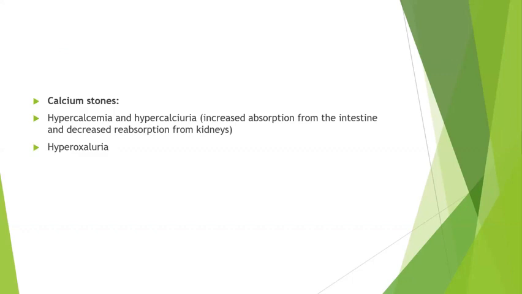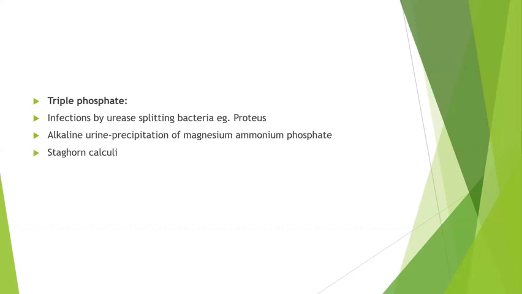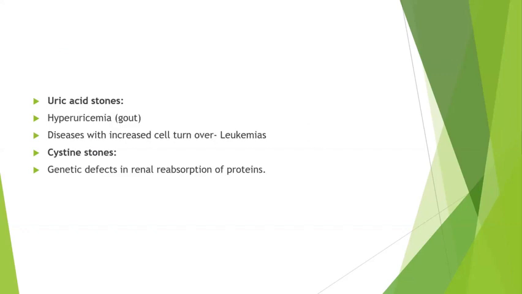Calcium stones mainly occur in hypercalcemia and hypercalciuria. Triple phosphate stones usually occur following recurrent urinary tract infection by urea-splitting bacteria, and these are usually staghorn calculi. Uric acid stones occur with hyperuricemia, usually seen in gout. Sometimes they can be associated with leukemias and lymphomas, where there is increased cell turnover, which causes increased uric acid secretion. Cystine stones are mainly seen in cystinuria, a genetic defect in the renal absorption of proteins.